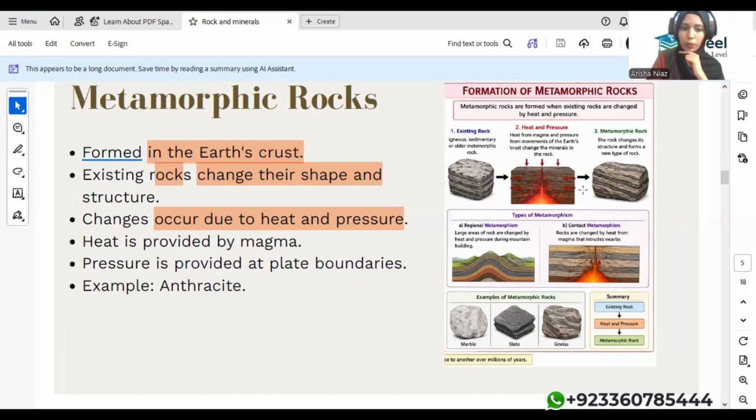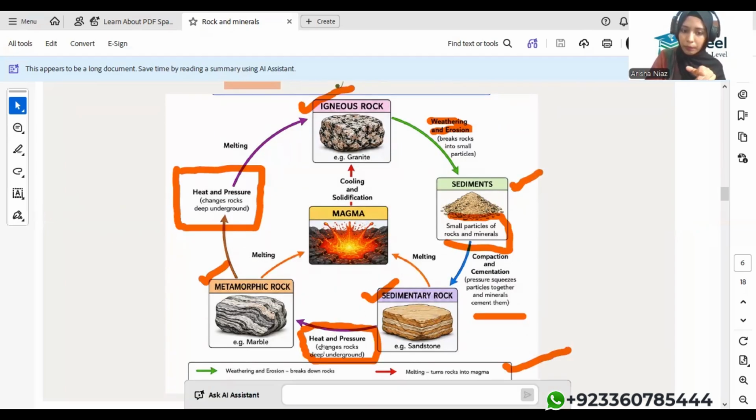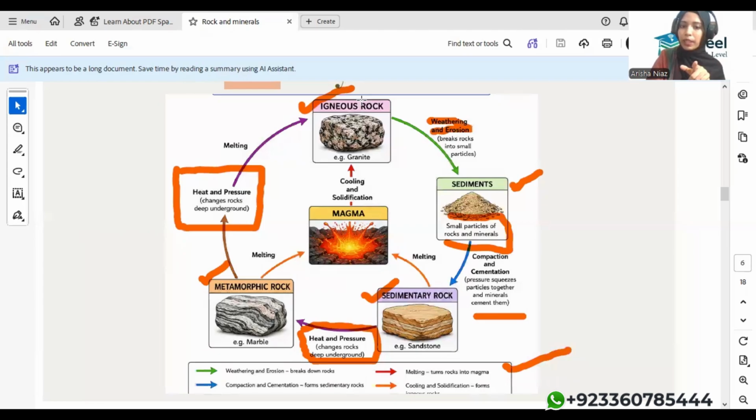Okay, moving forward with the rock cycle. Igneous rock, weathering and erosion, sedimentary rocks, heat and pressure, metamorphic rocks, and heat and pressure, melting, igneous. This cycle, you need to be very clear with the cycle.